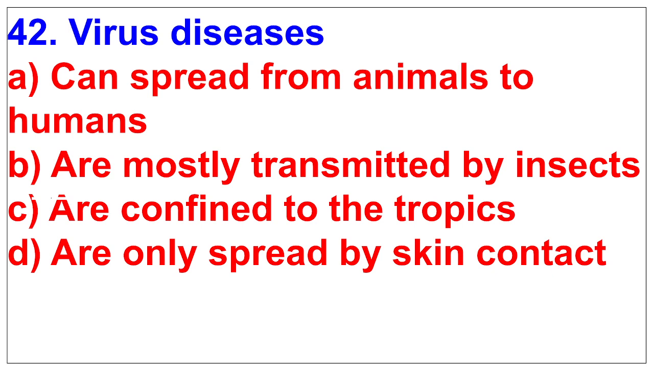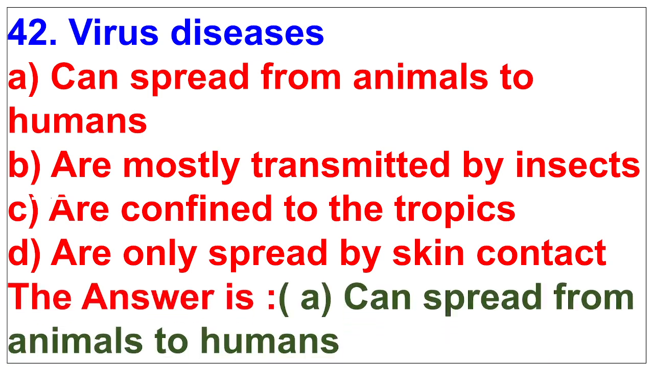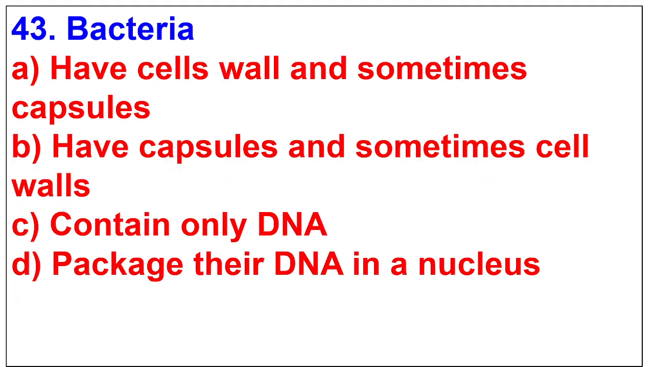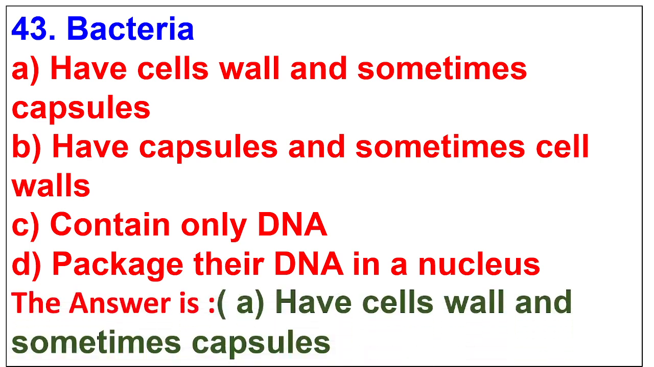42. Virus diseases. A. Can spread from animals to humans. B. Are mostly transmitted by insects. C. Are confined to the tropics. D. Are only spread by skin contact. The answer is can spread from animals to humans. 43. Bacteria. A. Have cell walls and sometimes capsules. B. Have capsules and sometimes cell walls. C. Contain only DNA. D. Package their DNA in a nucleus. The answer is have cell walls and sometimes capsules.